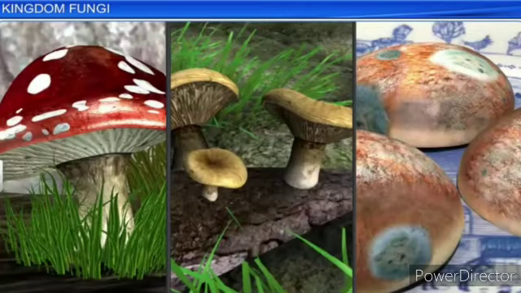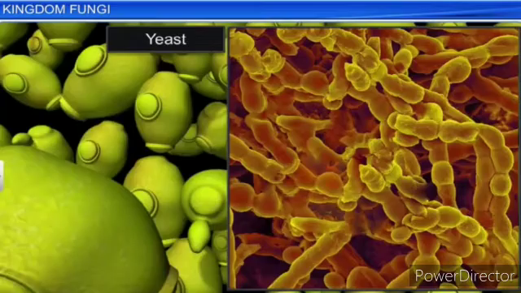Have you ever wondered why we keep food in the refrigerator? It is to prevent food from going bad due to bacterial or fungal infections. Yeast is a unicellular fungus. Almost all other fungi are filamentous.